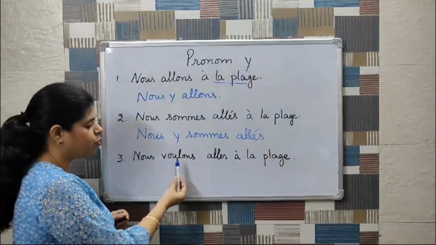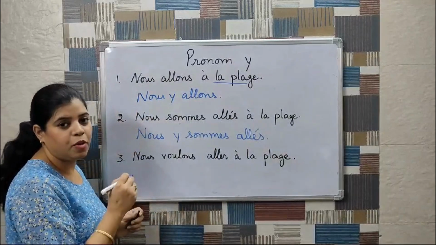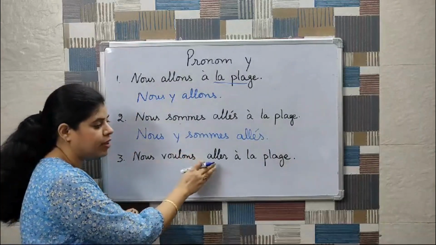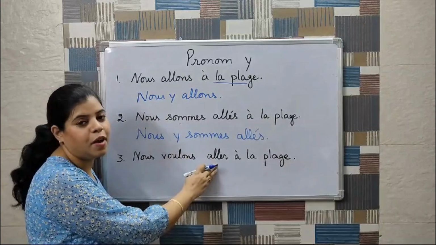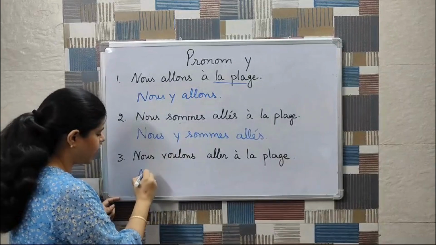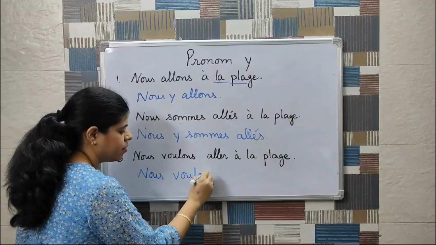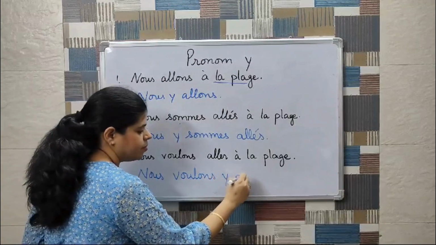Next one, nous voulons aller à la plage. Now there is a very important point for placement: whenever we have an infinitive in any sentence, then our pronoun will be placed before the infinitive. So it will be written as nous voulons y aller.